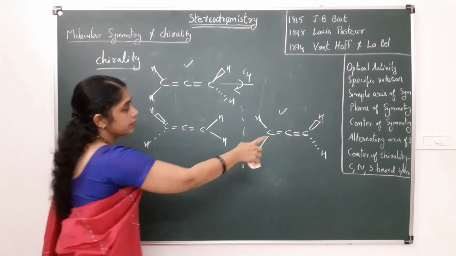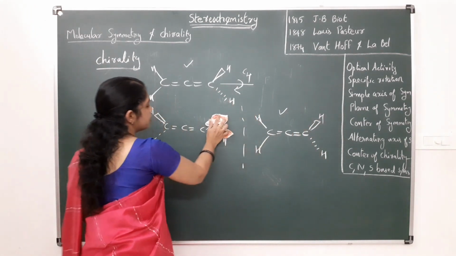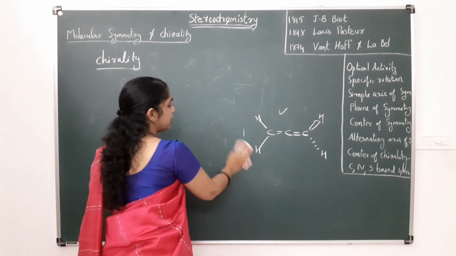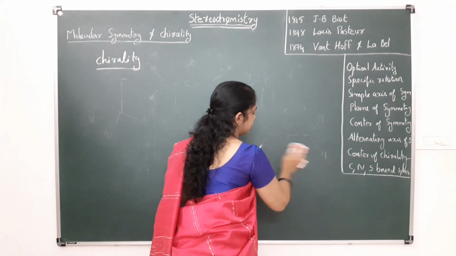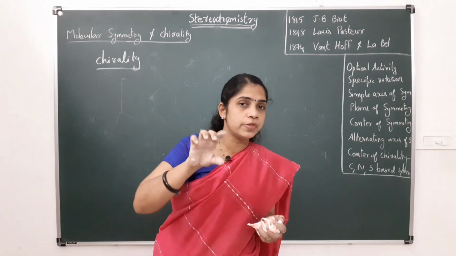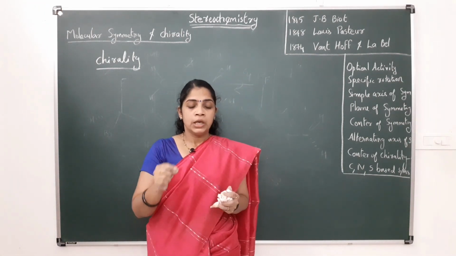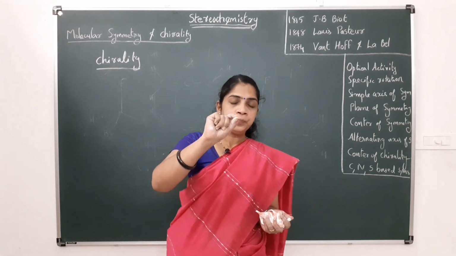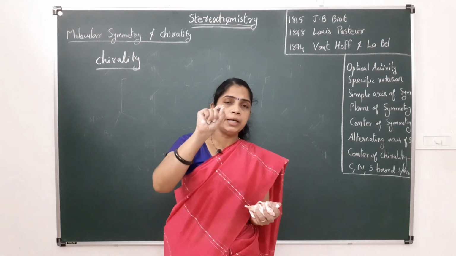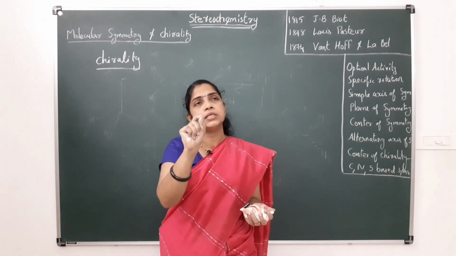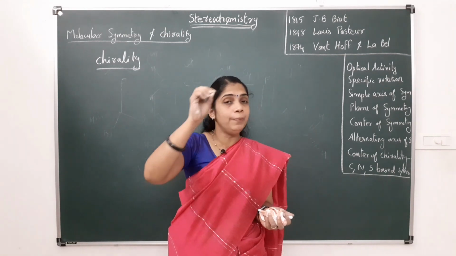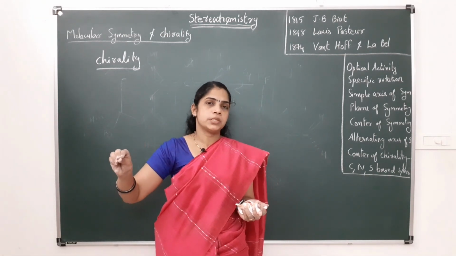And next one is center of symmetry. What do you mean by center of symmetry? The center of symmetry, other name is inversion center. Center of symmetry or inversion center is an imaginary point, and from that point, if we move equal distance to either side, we will meet similar kinds of atoms.